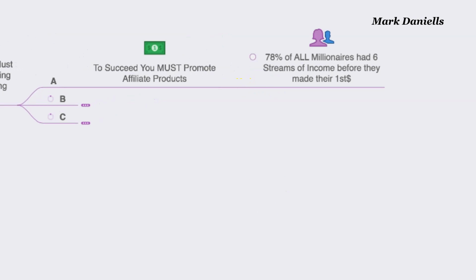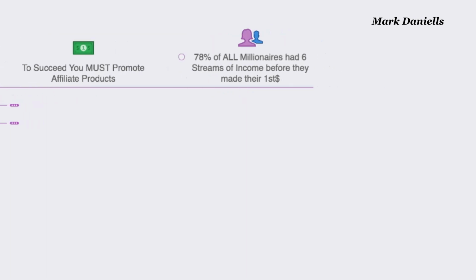And the best way to do it is just like what the millionaires do. 78% of all millionaires had 6 streams of income before they made their first $1 million. It doesn't matter if you have a very successful course or product, it doesn't matter. You have to create other streams of income.